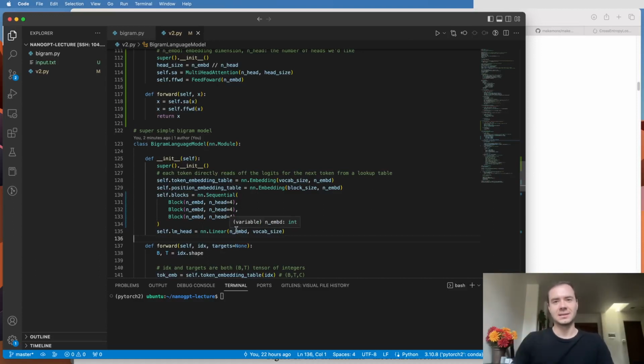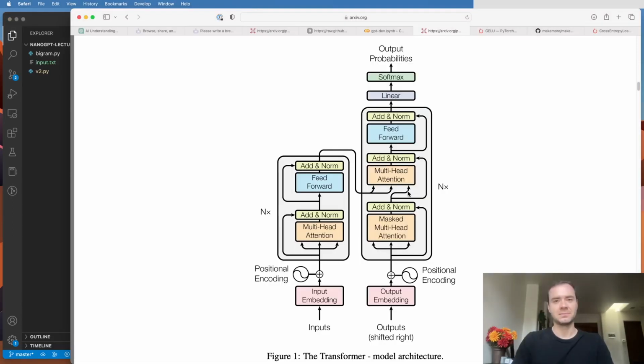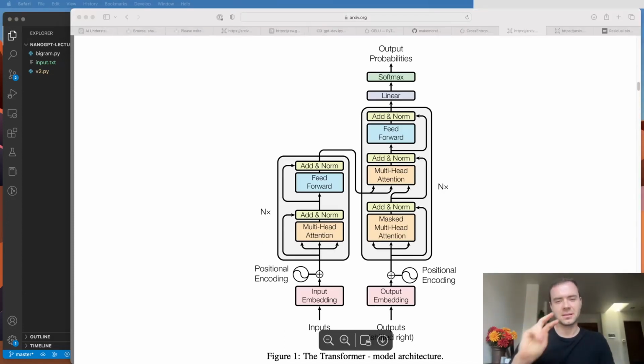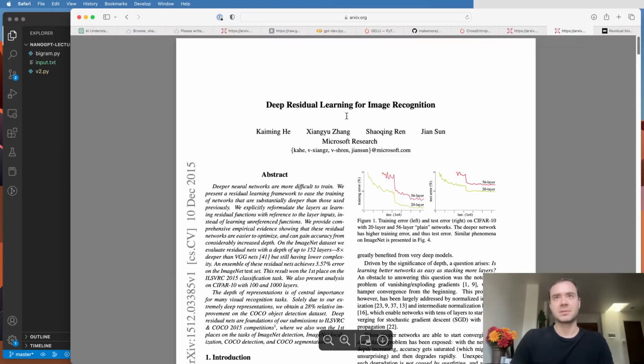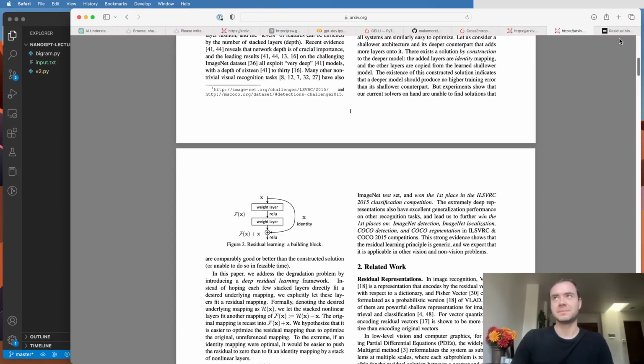So we need one more idea that we can borrow from the transformer paper to resolve those difficulties. Now there are two optimizations that dramatically help with the depth of these networks and make sure that the networks remain optimizable. Let's talk about the first one. The first one in this diagram is, you see this arrow here, and then this arrow and this arrow. Those are skip connections, or sometimes called residual connections. They come from this paper, Deep Residual Learning for Image Recognition, from about 2015, that introduced the concept.